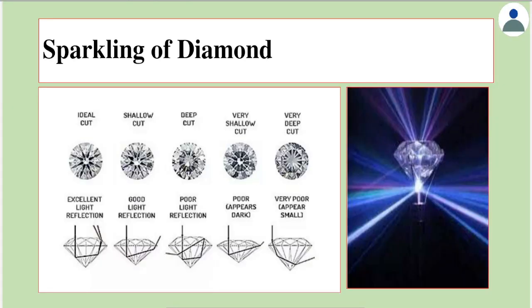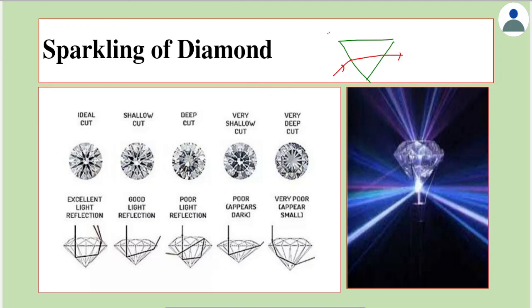So what will happen is the diamond is cut suitably so that light undergoes multiple TIR. Just think of a diamond's cross section like this. Imagine that light falls on diamond, it refracts like this, and then imagine that the light refracts like this, then comes out like this. In this case, we don't see much of shining.